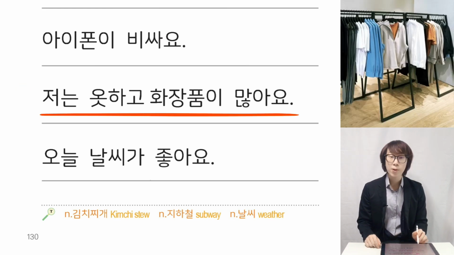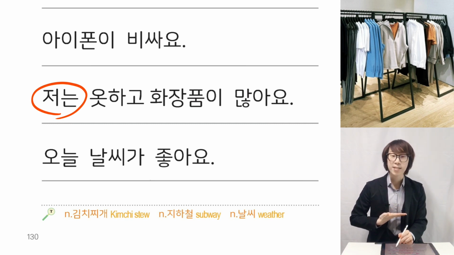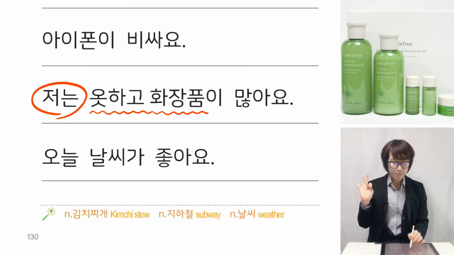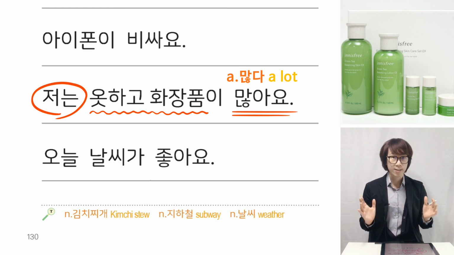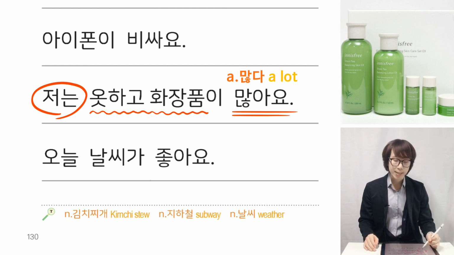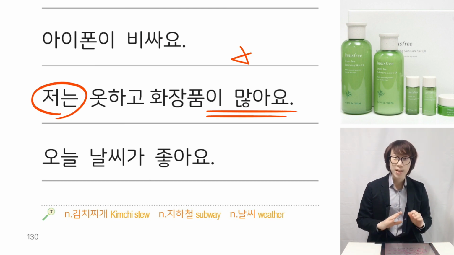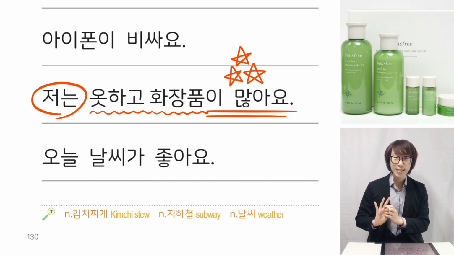And next sentence. 저는 옷하고 화장품이 많아요. 저는, I, the subject. 옷하고, clothes and, 화장품, cosmetics. 많아요, original adjective is 많다, which is a lot. So 아요 is 많아요. So the translation is I have a lot of clothes and cosmetics.